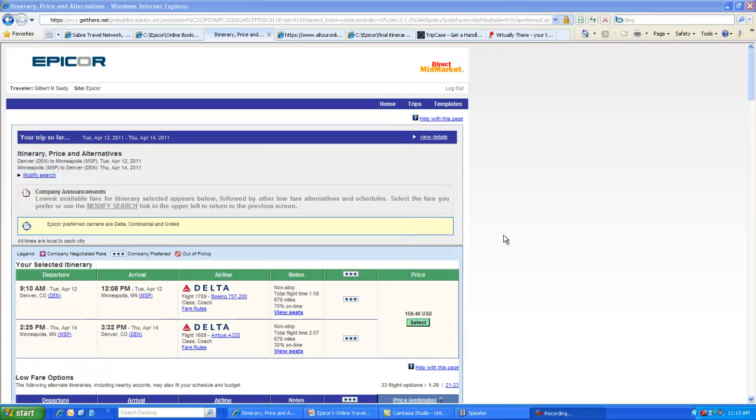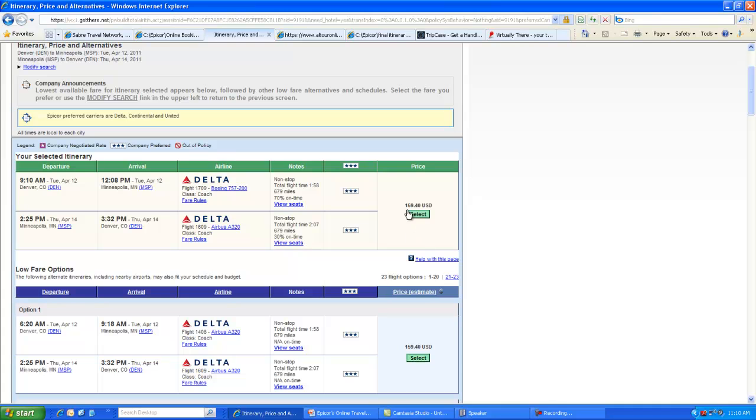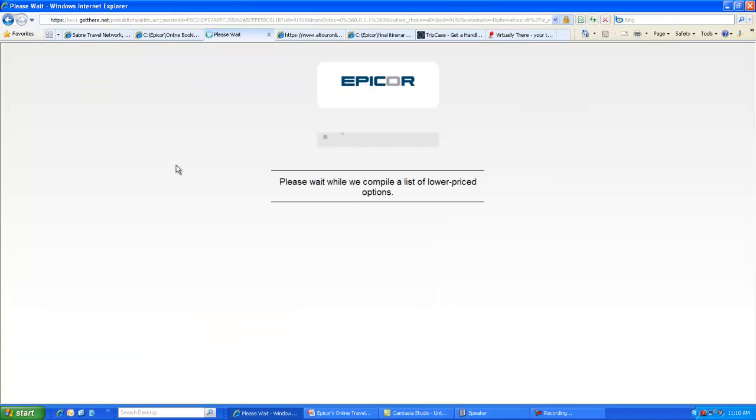Okay, after we choose the flights, we have an itinerary. Boy, it just shows you how inexpensive a round trip can be when you give a lot of notice. That's a great fare. So we're going to select that flight. These two flights are our choice. The next screen that comes up will be the hotel screen.